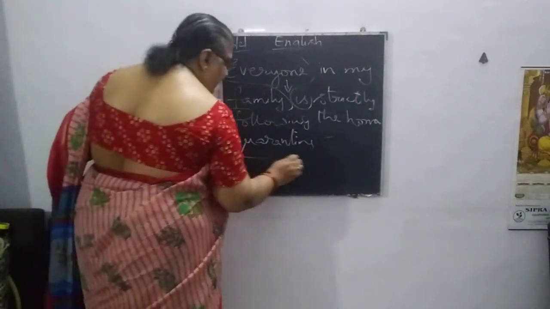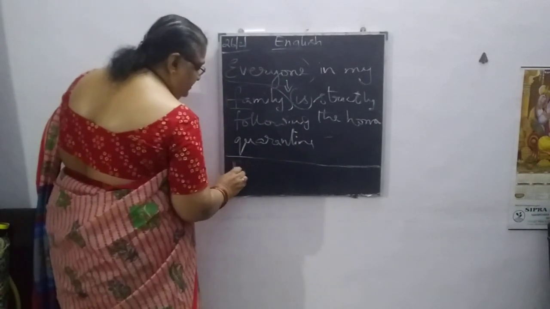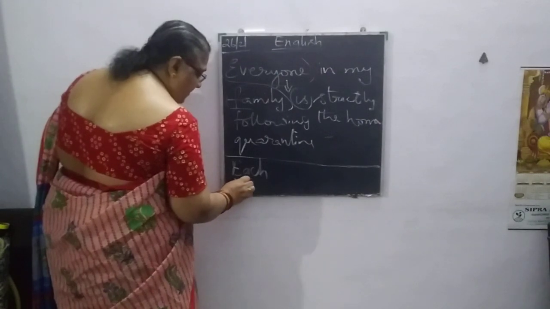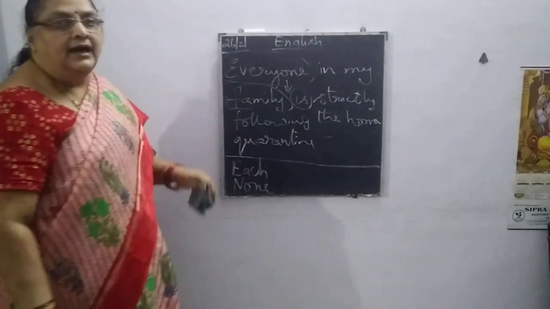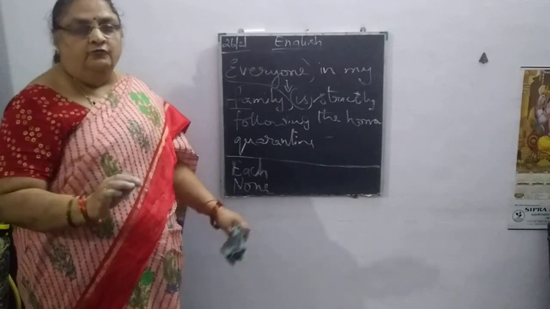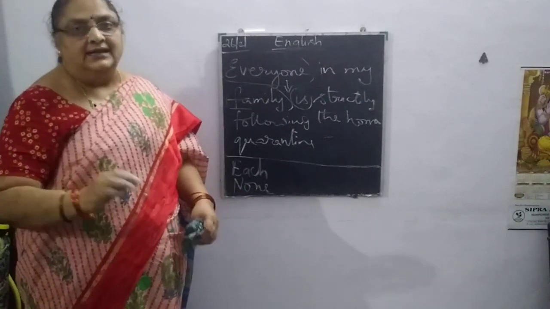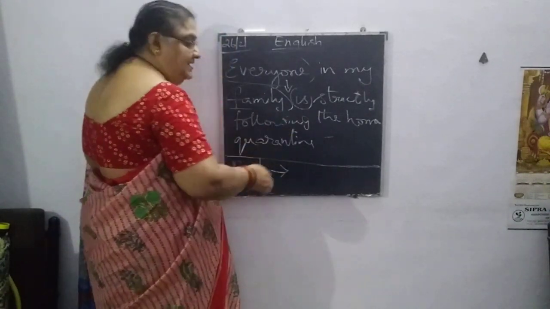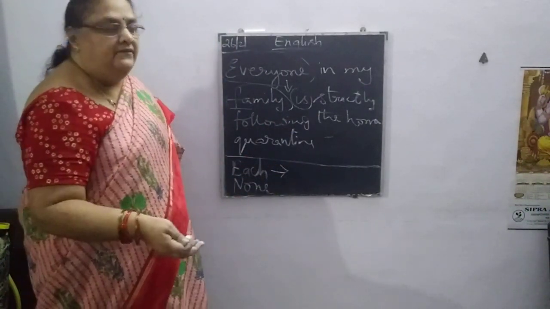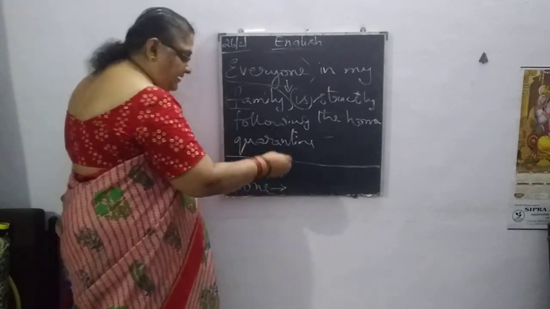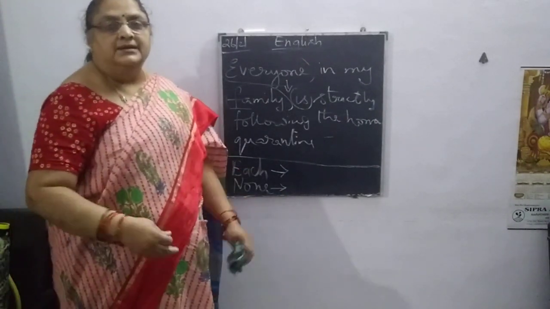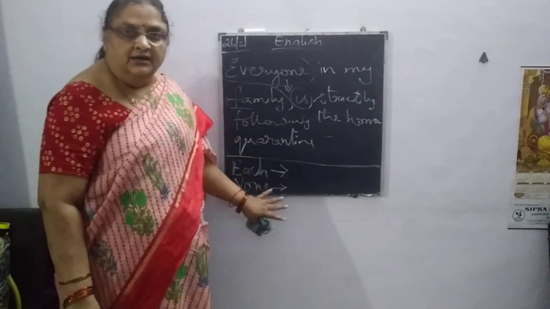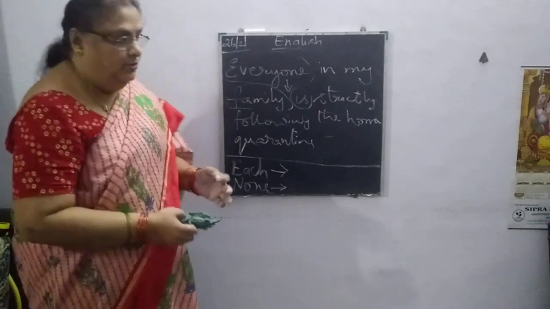Likewise, if we take each of the vegetables or none of the people, each, each and every, each and everyone, none, neither nor, all these must be taken as a singular subject.